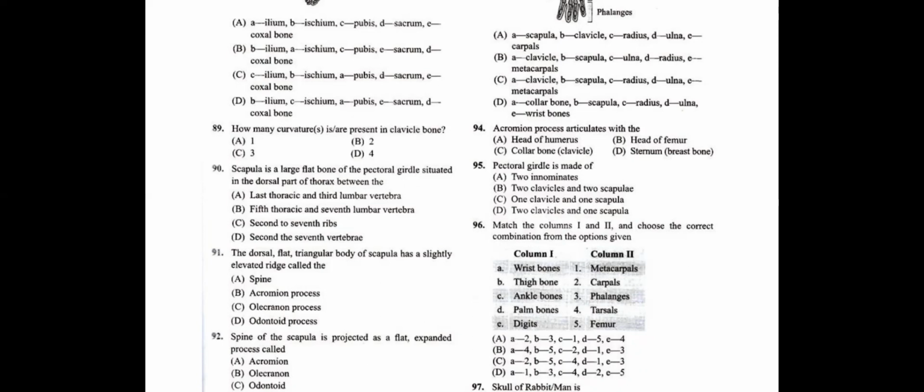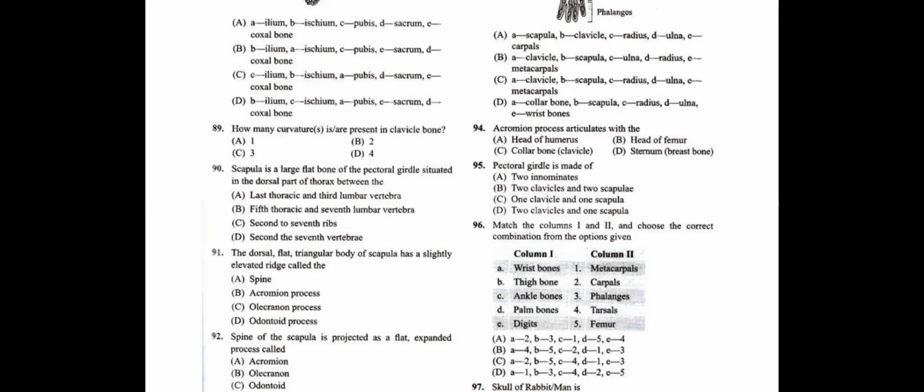The acromion process articulates with the collarbone, the clavicle, where it will make a glenoid cavity that helps in articulation with the forelimbs. The acromion process is a part of the scapula which articulates with the collarbone and forms a cavity we call the glenoid cavity. So the question number 94 answer is C, students.